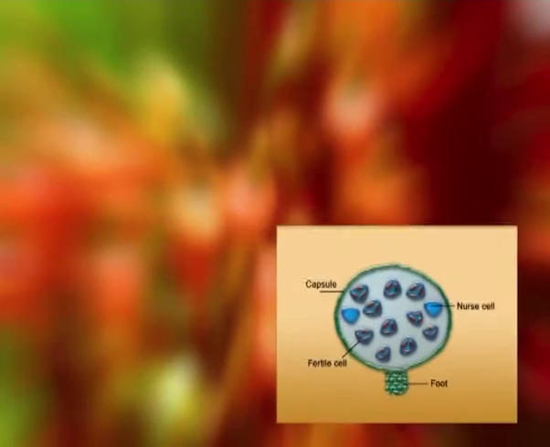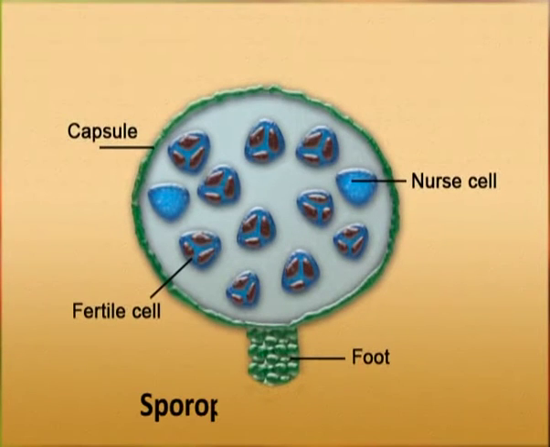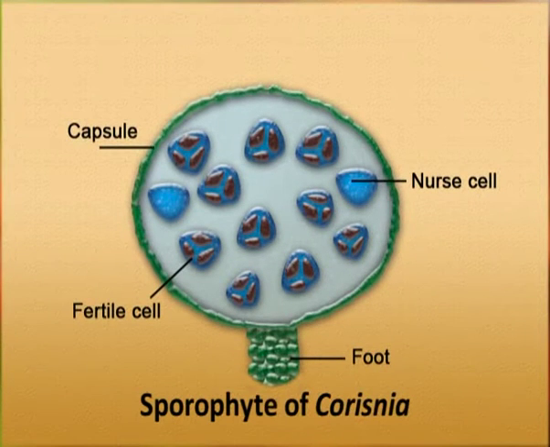The occurrence of foot is first seen in Corsinia, where the basal part of the sporophyte is sterilized to form the foot. The sporophyte thus consists of a small foot and a capsule. The capsule contains a single layered wall which encloses the sporogenous cells which produce the spores.